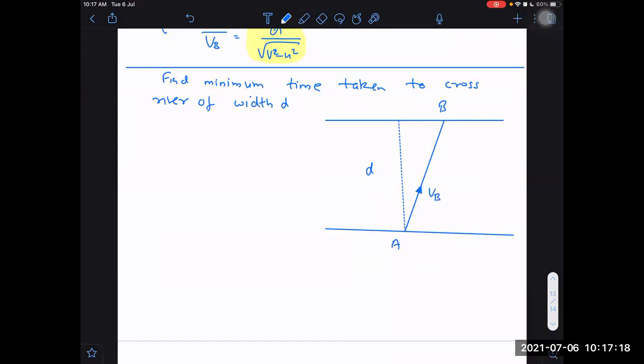This will be VB. What will be this velocity here? Maybe this is VBR.